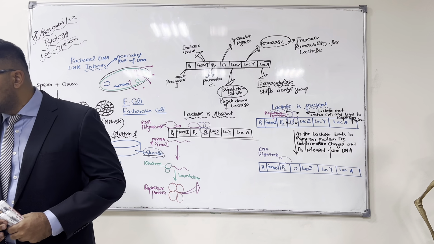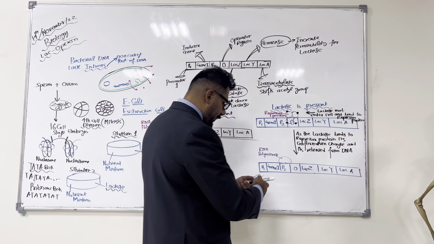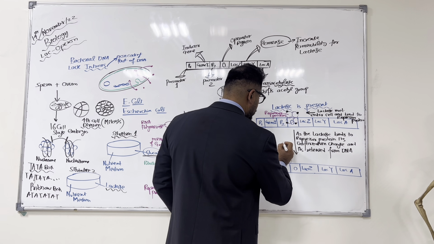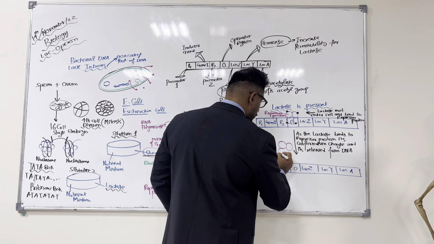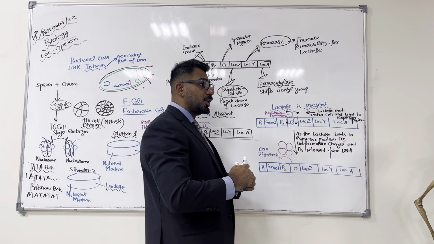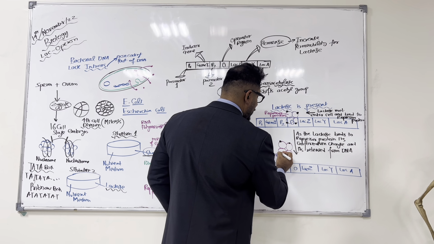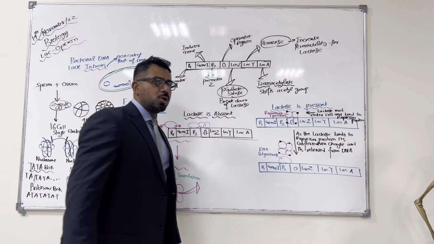But now what has happened is that this repressor protein is released. Let me show. And remember that with the repressor protein, lactose molecules are bound.